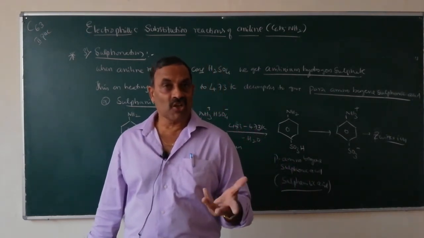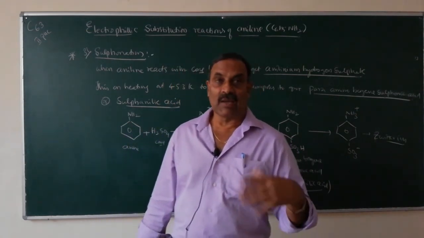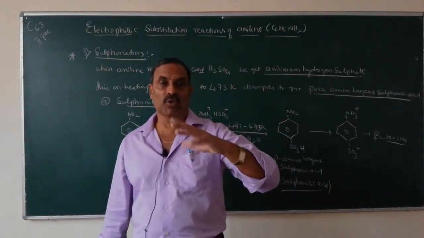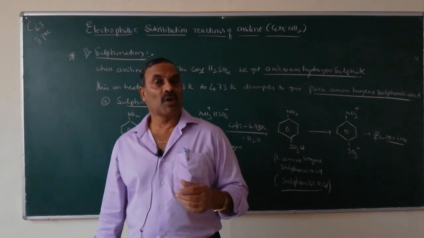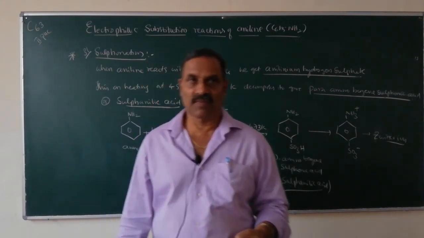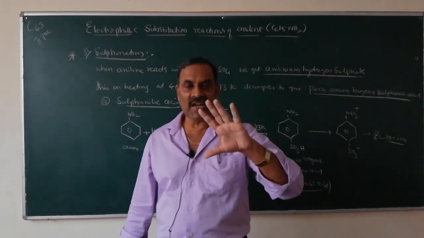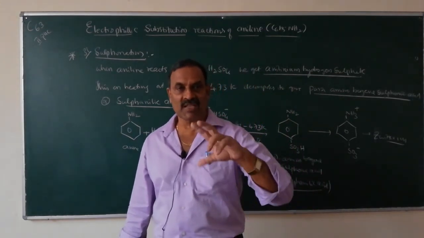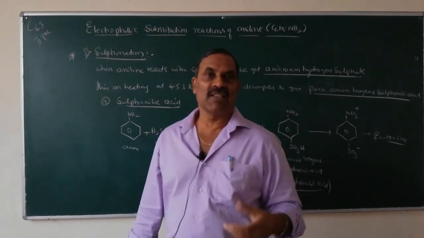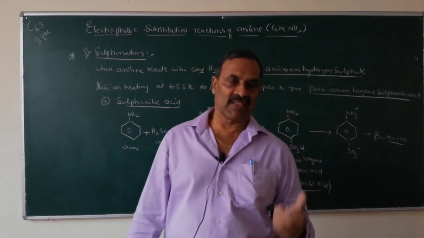Therefore, during electrophilic substitution reactions, the major products are ortho and para derivatives. Electrophiles will attach to the benzene ring at the ortho and para positions because at these positions the electron density is more due to resonance.